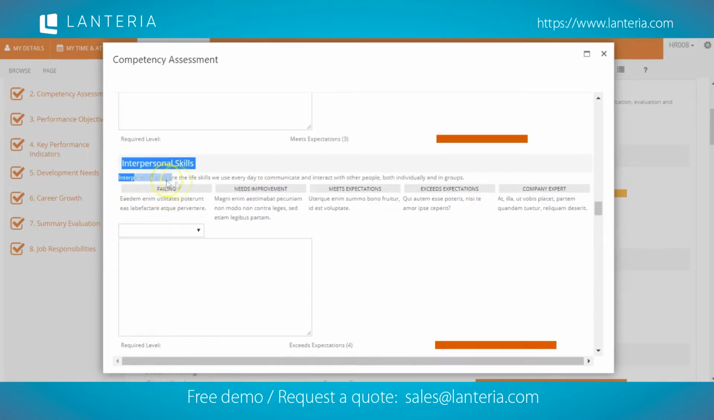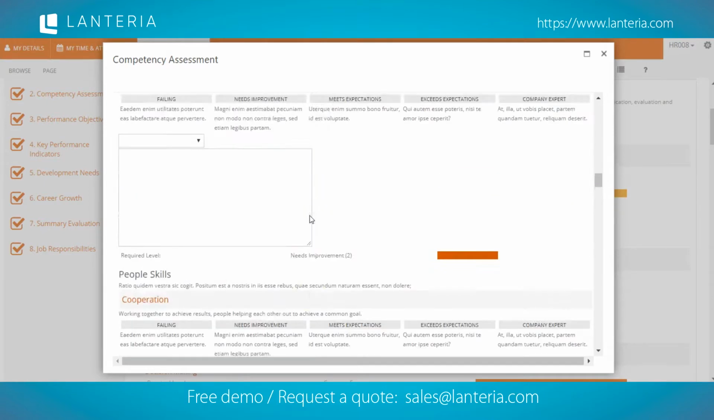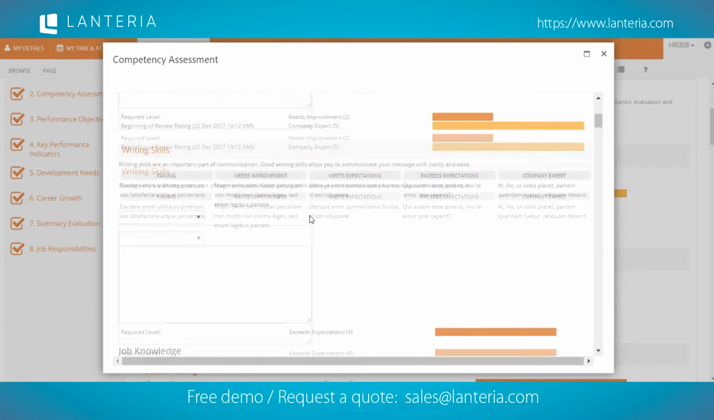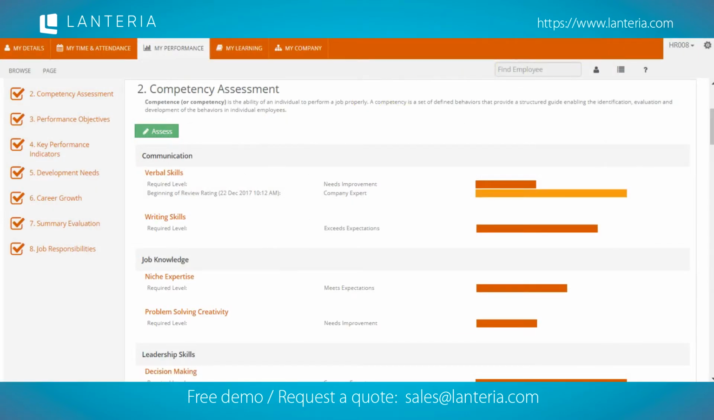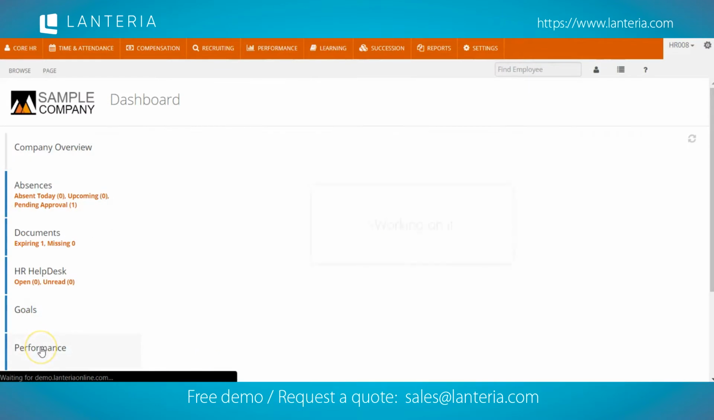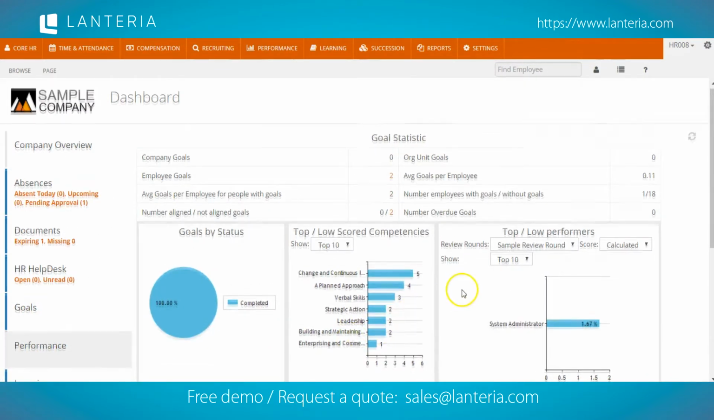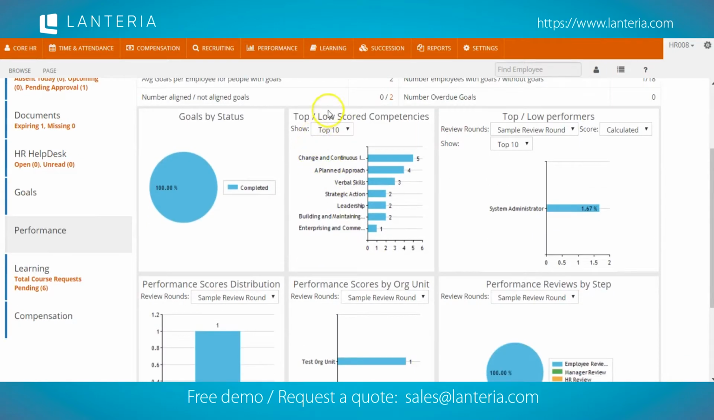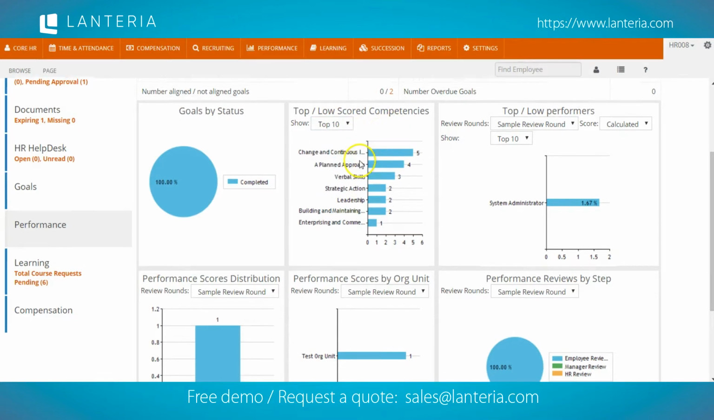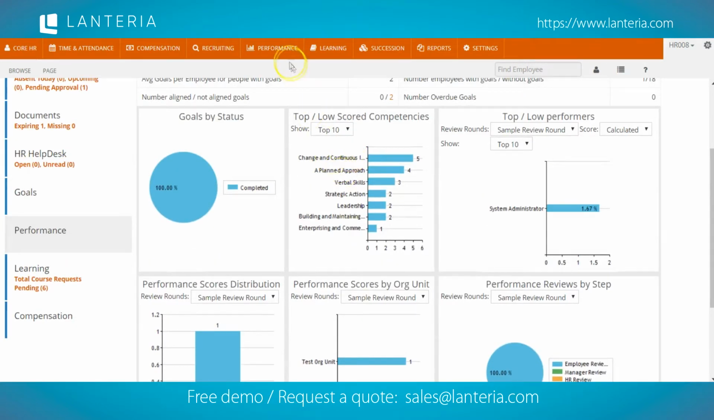As we can see, the descriptions for our competencies are in fact HTML responsive, so we can have a variety of display options here to show a very organized sort of representation of the competency description and what we need. As the HR, I can view the performance dashboards to see the top and low performers for particular competencies, see who the top 10 or top 50 or top 25 competency scores are, as well as view a number of other statistics as well.